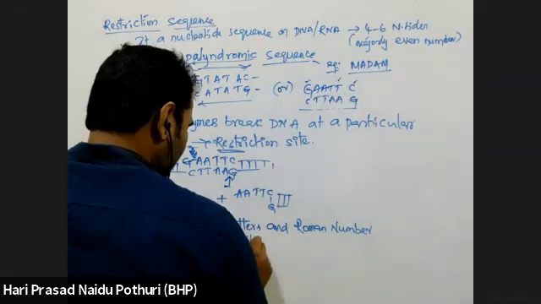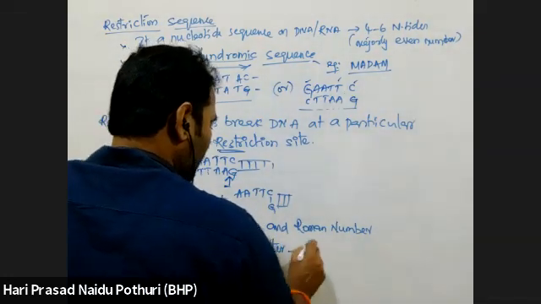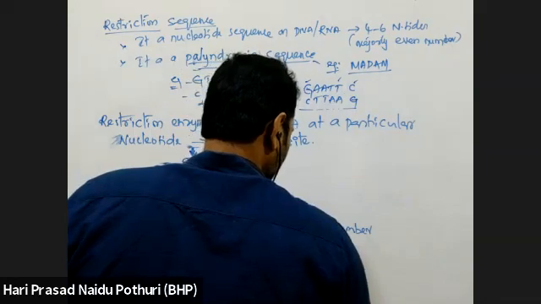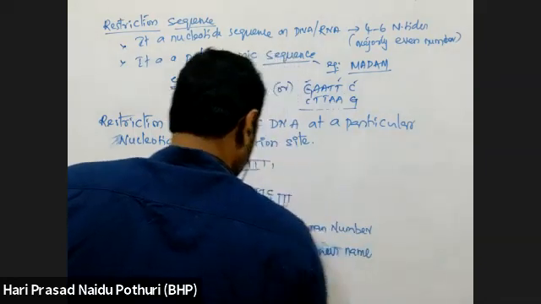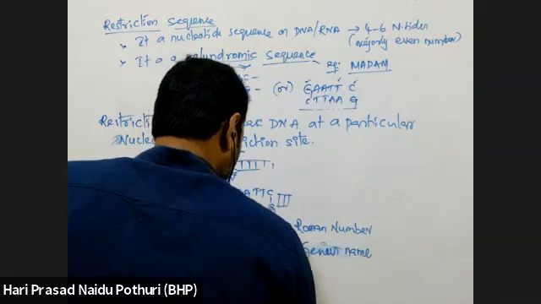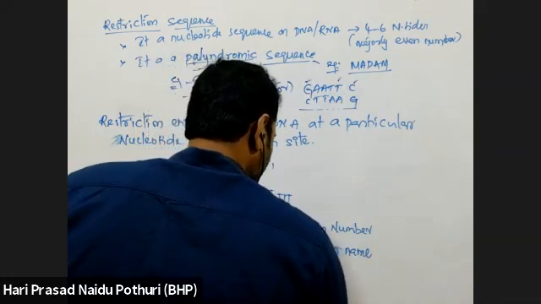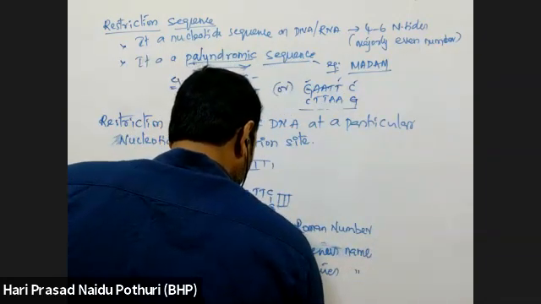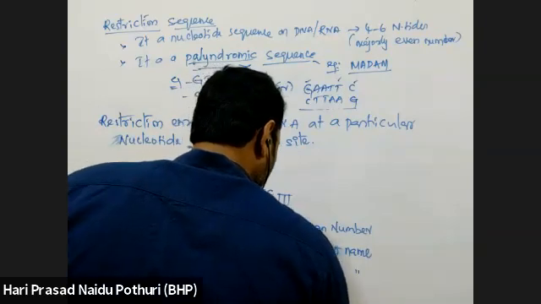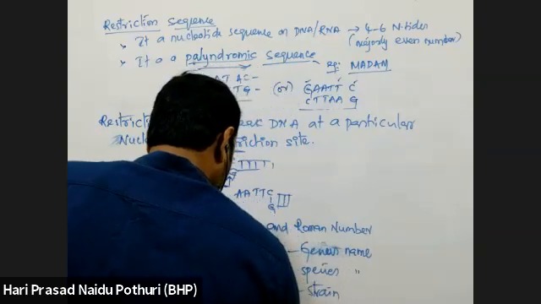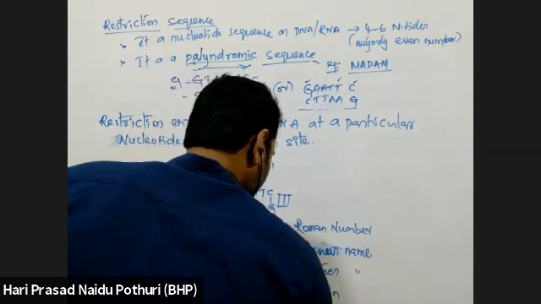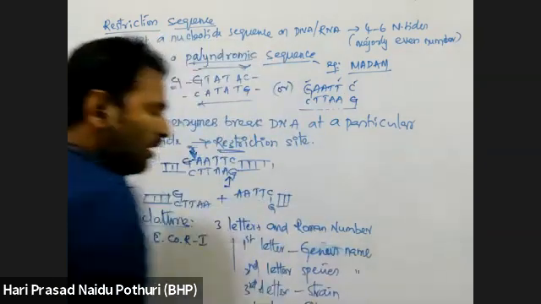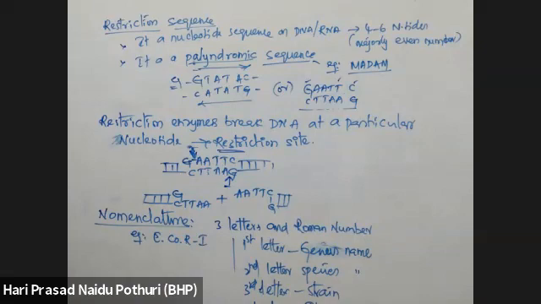In these three letters, the first letter indicates the genus name of the bacteria from which it was isolated. The second letter indicates the species name. The third letter indicates a particular strain, if any. The Roman number indicates the identification number.